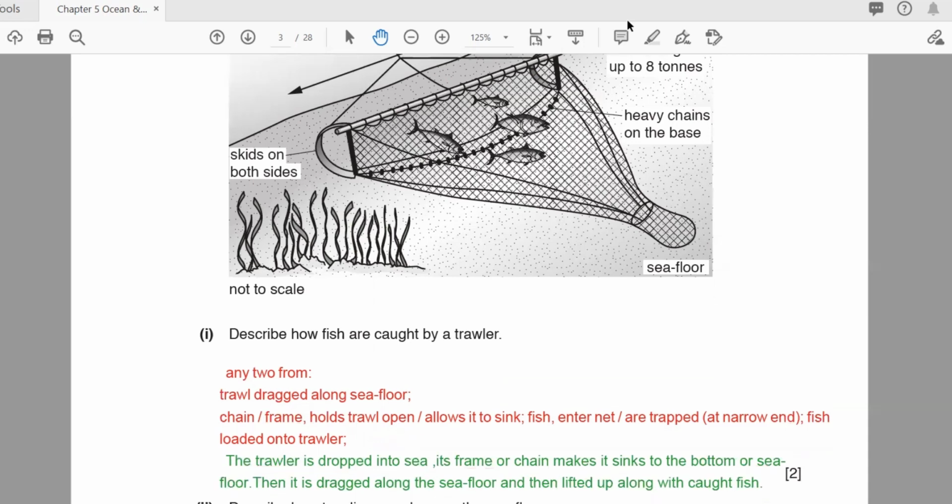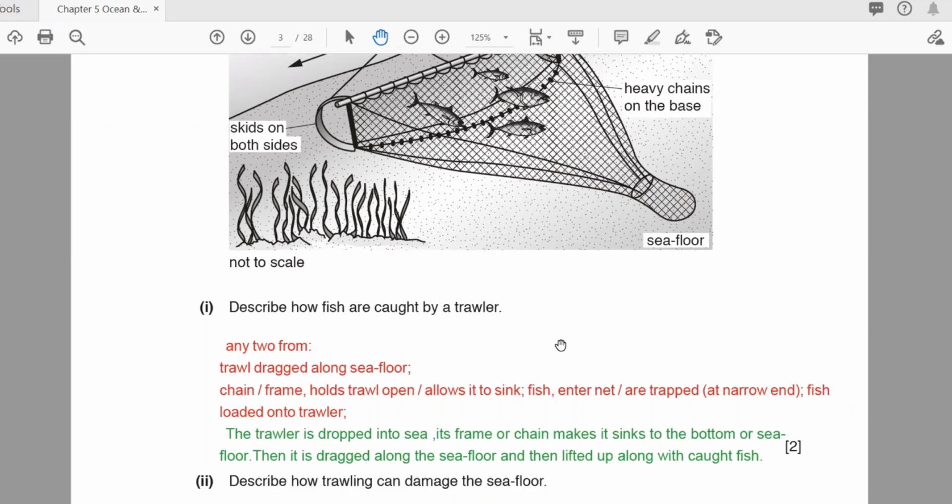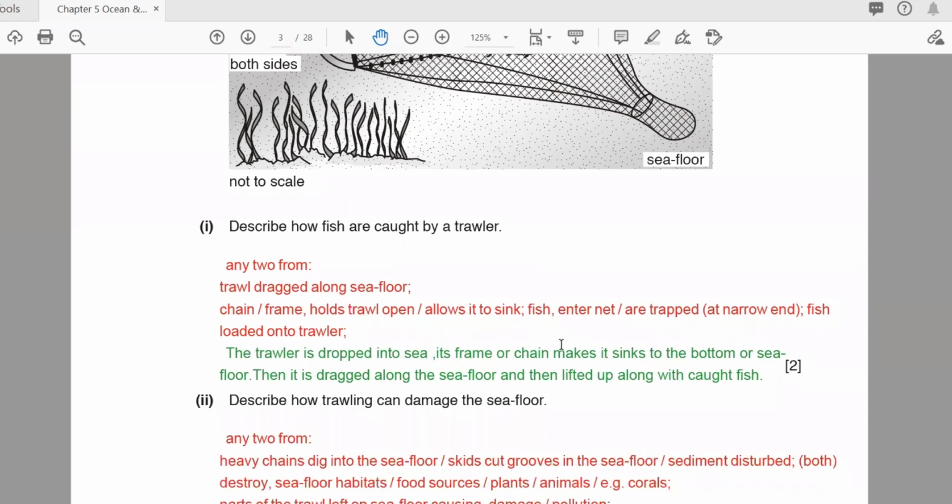After that, the next part: describe how trawling can damage the sea floor. Trawling means the process of using the trawl net. This is known as trawling. So for this, once again, I just wrote the answer for these two parts so you can get the idea. For example, in the marking scheme, you will get it like this.